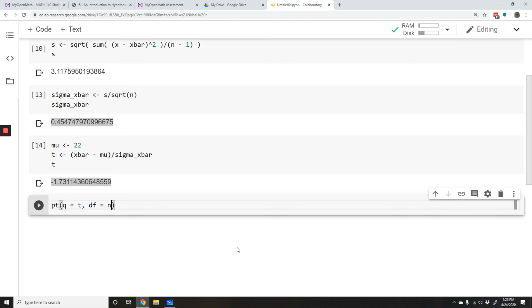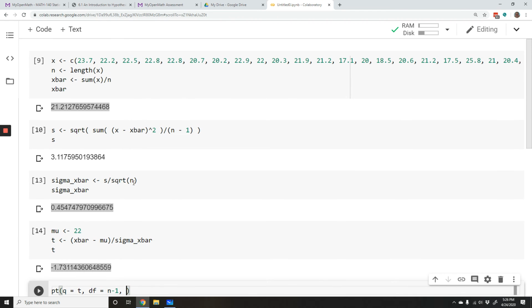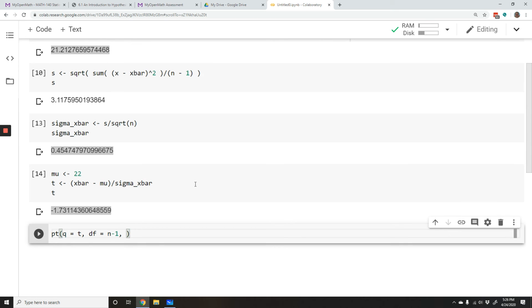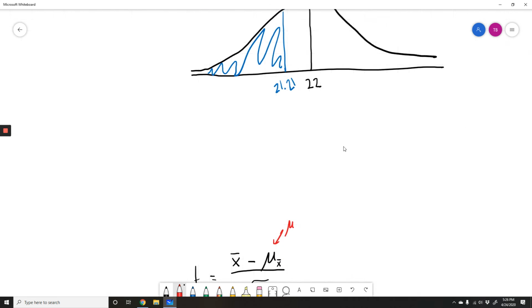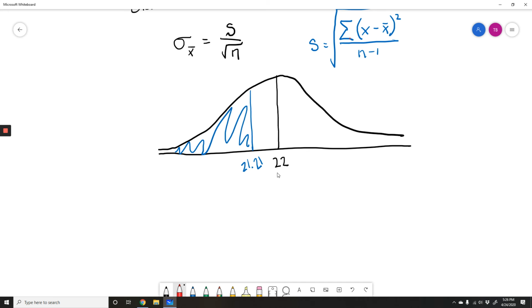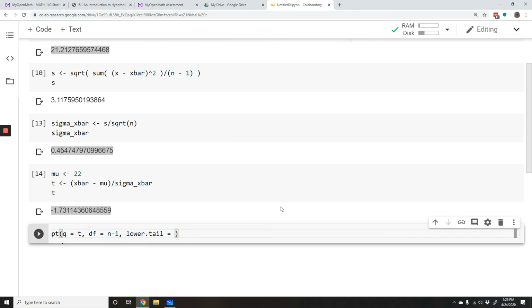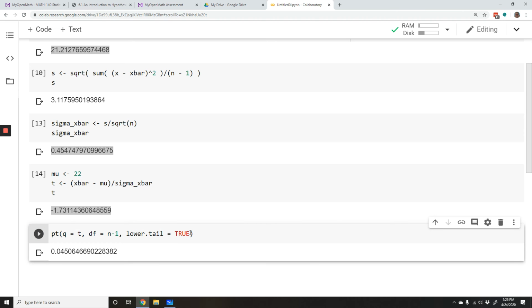Or you could just do the sample size minus 1. That's the easy way to do it. It will always be n minus 1 for this kind of hypothesis test. And then we need to set the lower tail. If we look at this picture here, we do have the lower tail shaded, right? So the lower tail is true. And that gives us our probability.